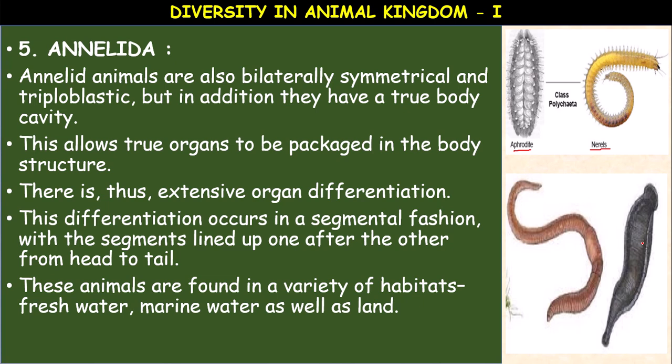Annelids, also known as segmented worms, show organ level of organization, triploblastic and bilaterally symmetrical. They show metameric segmentation, also called metamerization. Locomotion is done by the appendages called parapodia. Respiration occurs through the moist skin or gills. Circulatory system is closed type, and digestive system is complete, mouth to anus, all the parts are present.